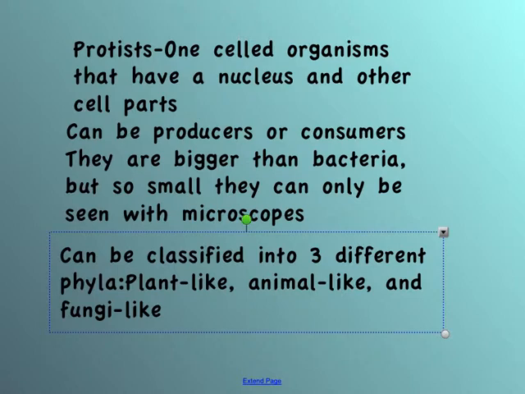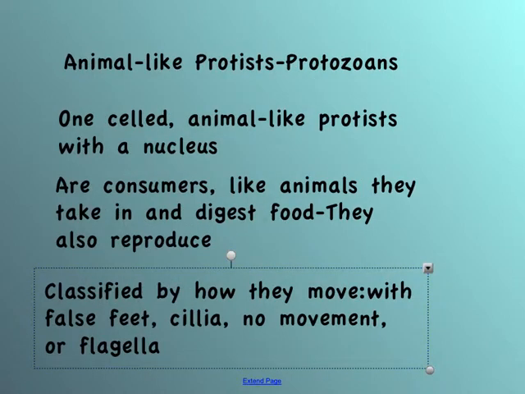The animal-like protists that we'll talk about, we call them protozoans. Protozoans are one-celled animal-like organisms with a nucleus. The word itself, protozoan, comes from the Greek word that means first animal. These were once considered animals because they have a number of animal-like qualities, including the fact that they're consumers. These protozoans can't make their own food, which makes them like animals. They take in their food, they digest it, and just like animals, they reproduce.